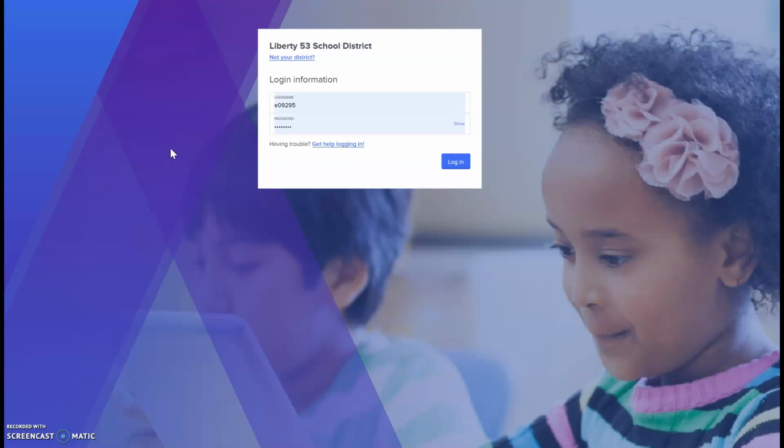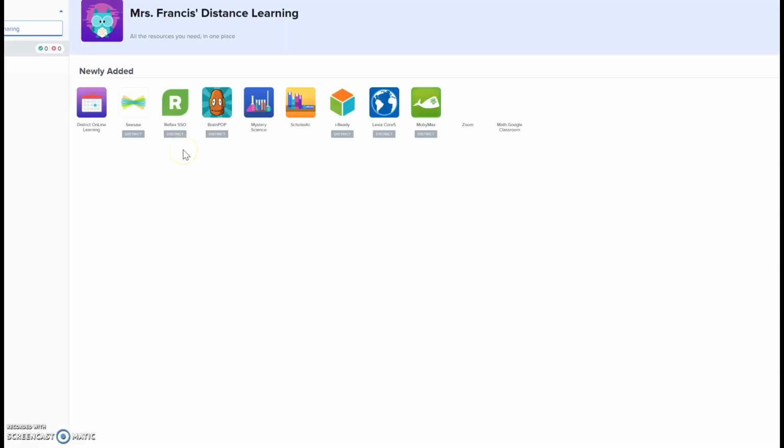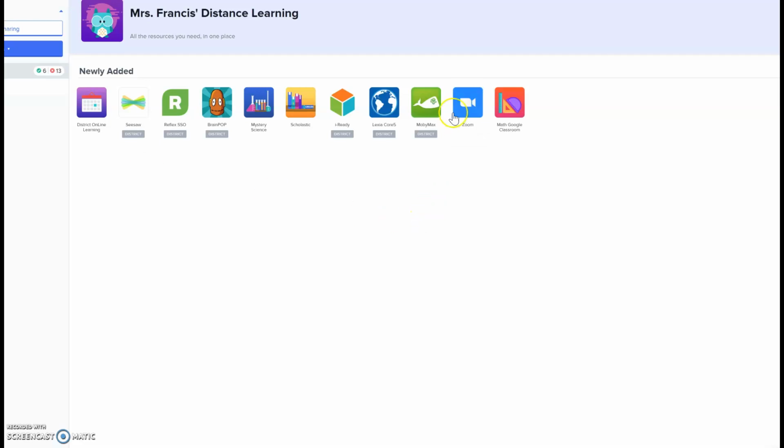So I can see here that my internet is not going to work the best. So we will give it another second. Hopefully Clever is going to load and take us into that classroom so I can show you guys the Zoom link. There it is. Okay, so here, all you have to do on your end is click it, and it's going to take you right in to your Zoom meeting. Okay, it's going to look a little bit different on my end because this is my Zoom account. But just go through Clever to go to that link.